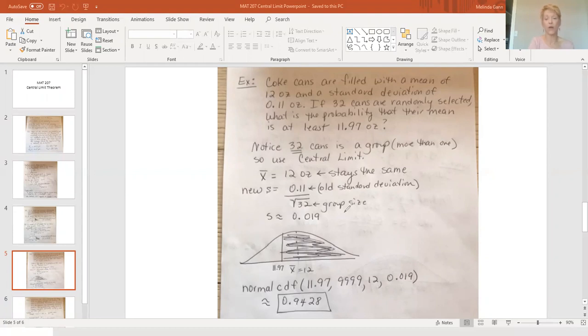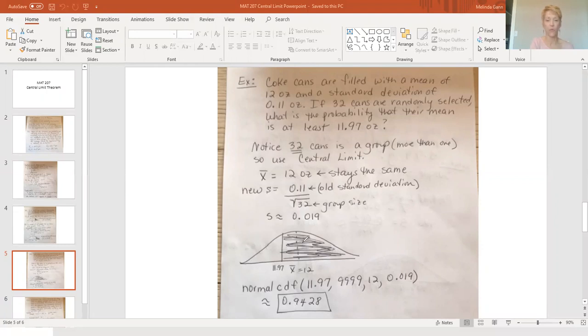So now it's like a regular normal curve problem. I draw my picture and I shade the area I'm looking for. So the mean goes in the dead center. Remember, the mean stays the same, okay? I want to know that it was at least 11 97/100ths. Well, 11 97/100ths is smaller than 12, so it's on the left. Now remember, at least doesn't mean less than. At least means that number or bigger. If you have to have at least $10 to get into the movie, you can't walk in with a 5, but you can walk in with a 20. So I've shaded to the right.